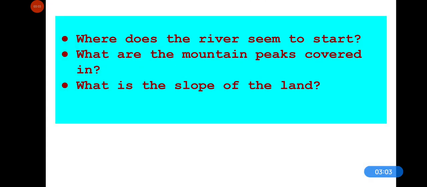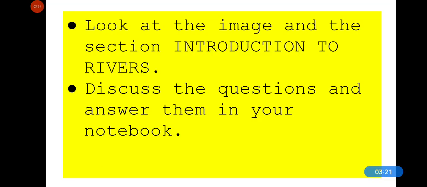And here you can see some questions. Where does the river seem to start? What are the mountain peaks covered in? What is the slope of the land? To answer these questions, you need to look at the image and the section Introduction to Rivers.